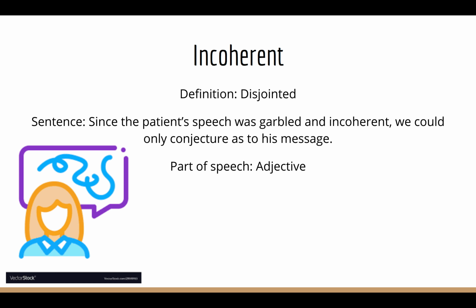So, since the patient's speech was not understandable and disjointed, we could only guess as to his message. Part of speech is an adjective. In the picture, there's a person saying something disjointed, and I really like this picture because it represents exactly our sentence. So they couldn't understand the patient's speech because it was all garbled. I mean, there's no words there in the speech bubble, and so it's incoherent.